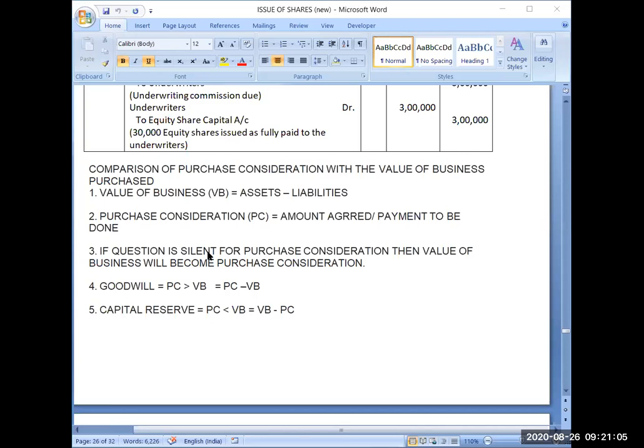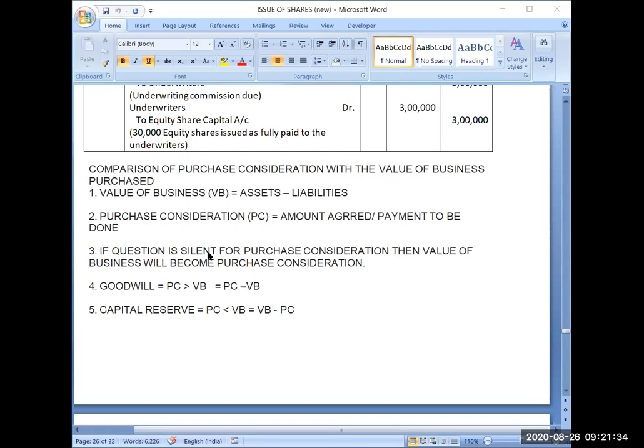Now see, there are two possibilities. Either you are paying more than the value of business, means your purchase consideration is more than the value of business, or your purchase consideration is less than the value of the business. In numerical terms, if I give you an example that your value of business is 100 and you are ready to pay 120.